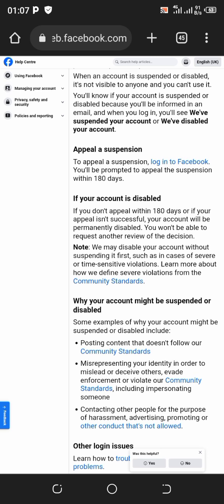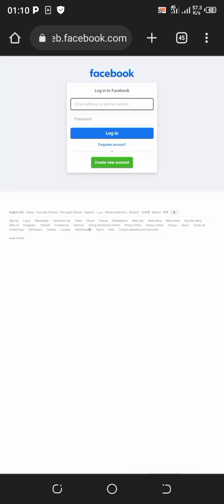Now to appeal. Don't forget, if your account is not disabled, all you need to do is appeal. To appeal, just click on log into Facebook under the appeal section. Here you're going to log into your Facebook, and for security reasons I'm not going to do that. Meanwhile, I'm going to drop a video in the comment section on how to appeal.